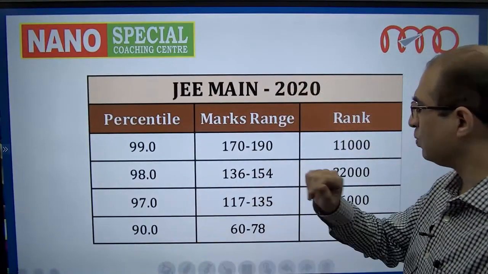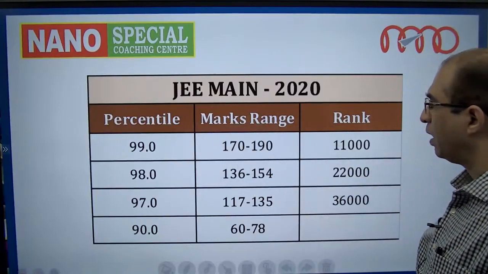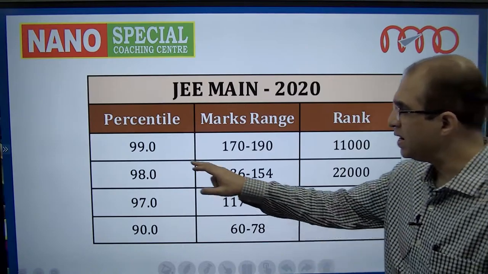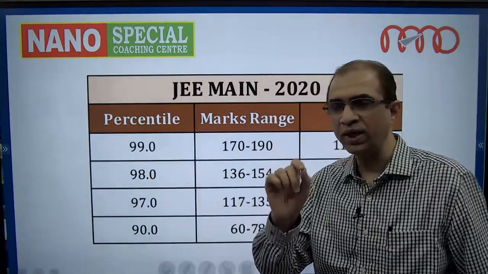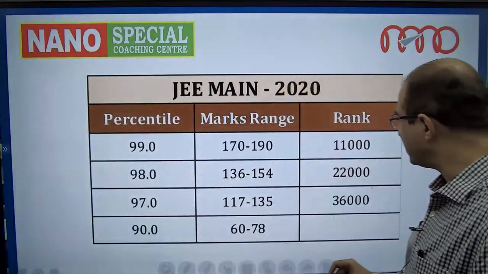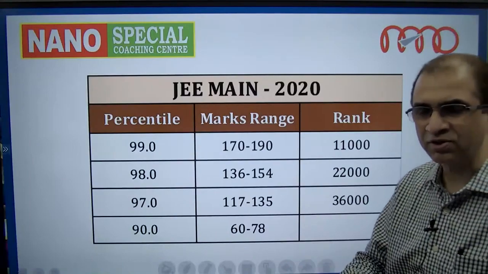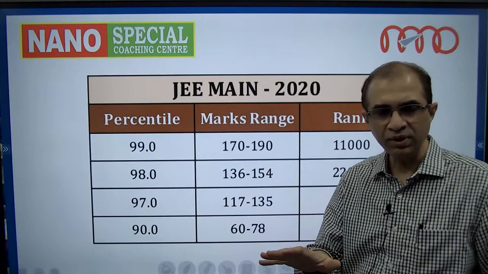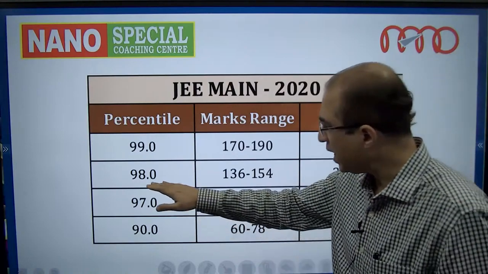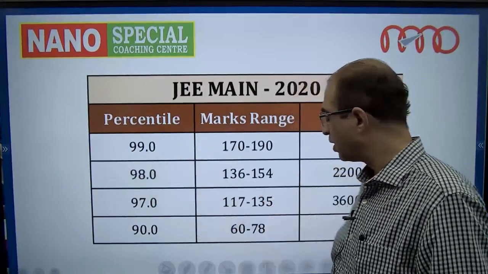Okay. The next question is, once I know the percentile, how does that map onto a rank? So 99 percentile, that means a student getting 99.00000 gets 11,000 rank. This is an approximation. 11,000 rank. 98 percentile, that is 98.0000, corresponds to